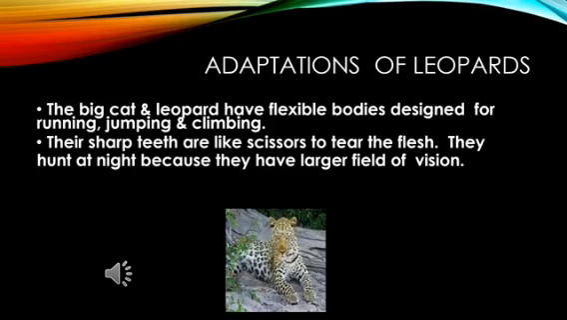So the leopard and the cheetah, these animals have very flexible bodies which are designed in such a way that they can run, jump, and also climb to catch their prey. Okay. And one more point is they have very sharp teeth which are like scissors to tear the flesh, and they usually hunt in the night because they have a larger field of vision during the night.